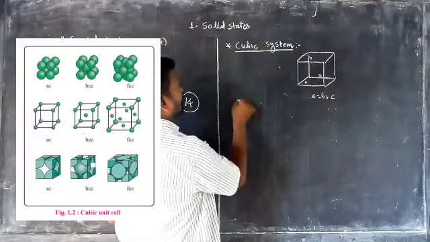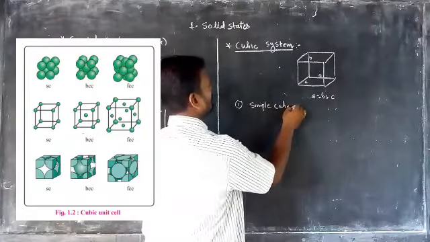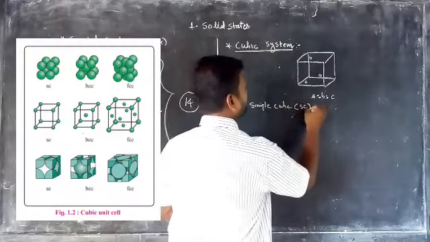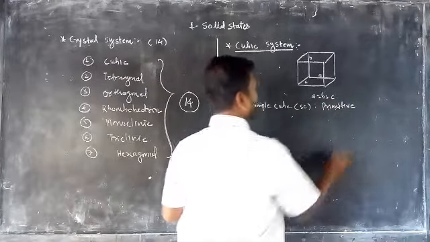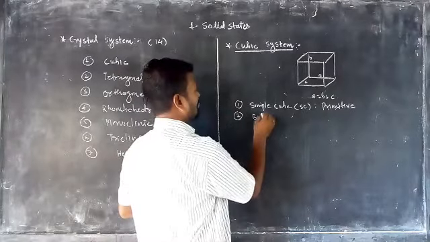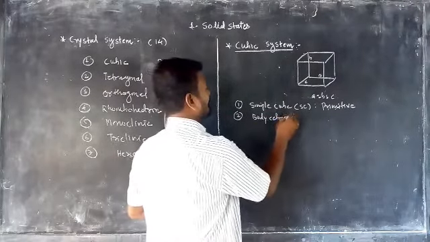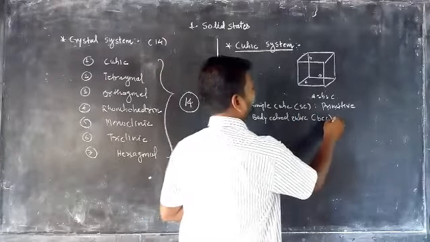Number 1 is known as a simple cube, that is known as SC. That is also known as primitive. The second one is the body centered cubic, that is known as BCC.